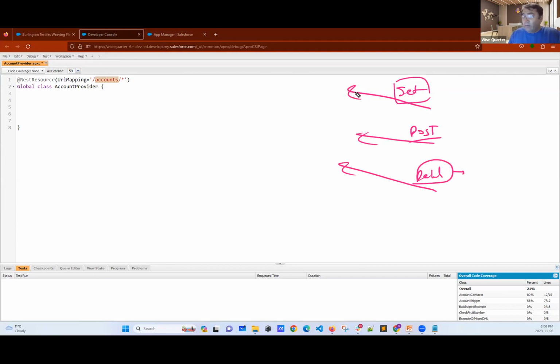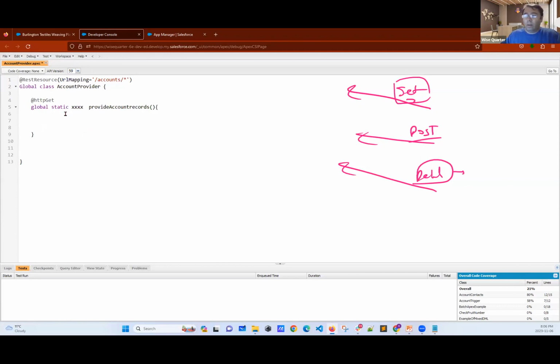Now, if they want to get some data, I should say, okay, here is the method: HTTP get. And I will write global. Let's go with static. And then what will I return? I don't know. Let's go XXX here. Provide account records. Here it is.